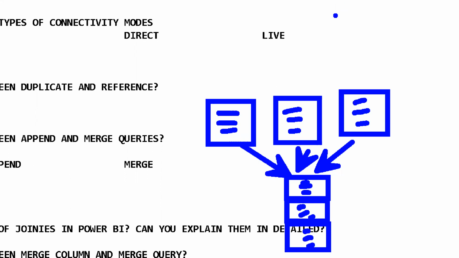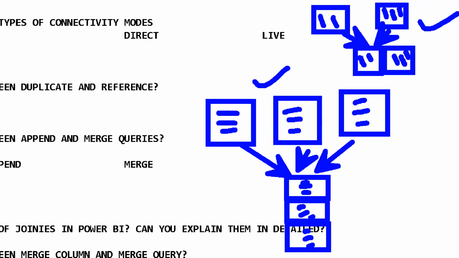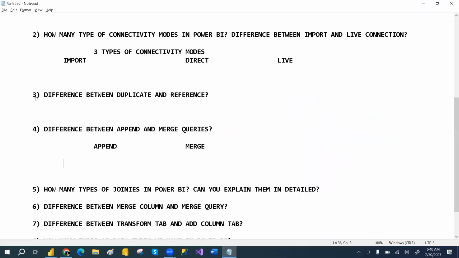What about merge? Suppose you have 2 tables like this; it will append the columns. Suppose you have column 1, column 2, and then column 1, column 2, column 3. Merge will merge the columns actually. So here 2 columns and then 3 columns. That is the main difference: the common thing is that both combine tables, but append will concatenate the rows, while merge will concatenate the columns. That is the main difference between append and merge.